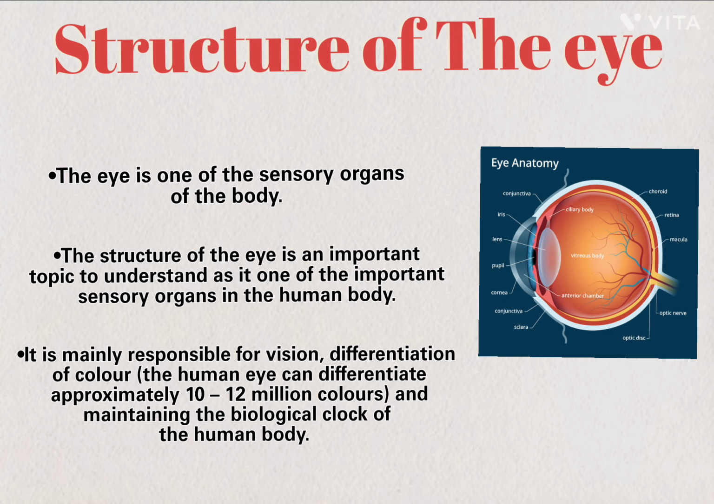The human eye can be compared to a camera, as both work by gathering, focusing and transmitting light through the lens, creating an image of an object.